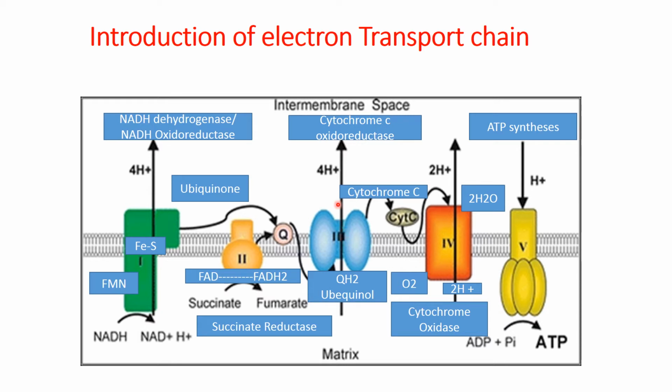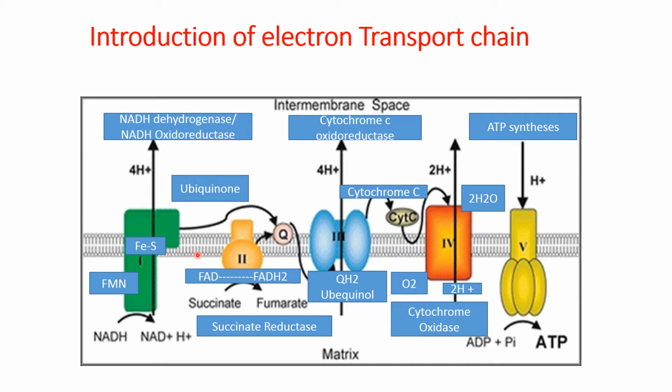Complex 3 is known as cytochrome C oxidoreductase, so it is involved in the reduction of cytochrome C. Complex 4 accepts the electron from cytochrome C, and within complex 4 a series of electron carriers ultimately delivers electrons to oxygen, and hydrogen is added, and ultimately 2 molecules of water are produced here, and protons are pumped across the membrane.